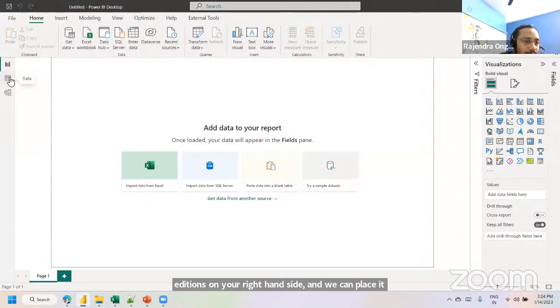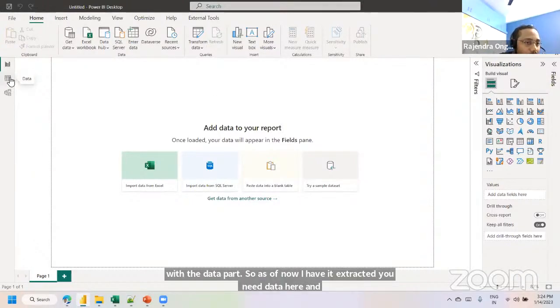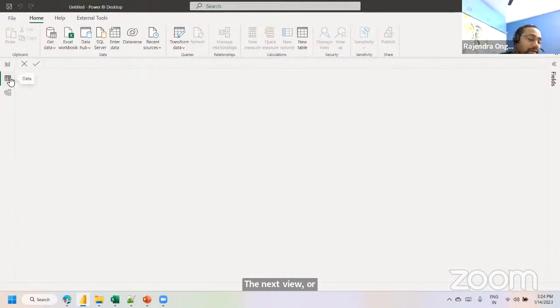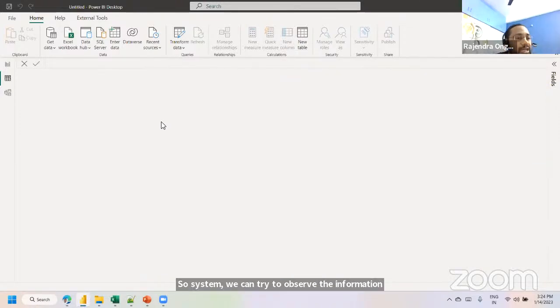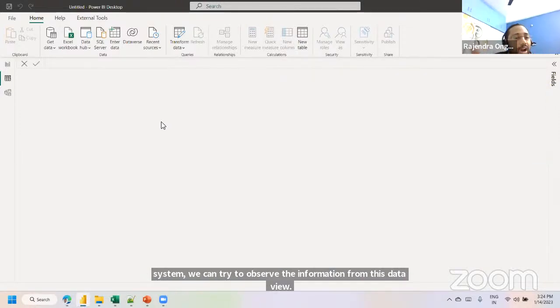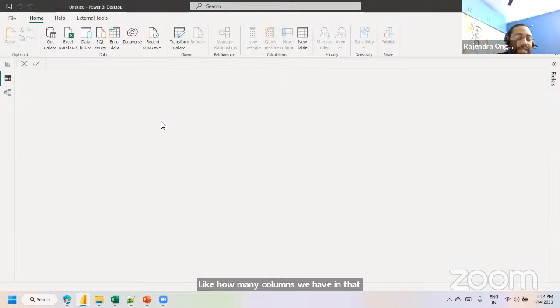The next view, or tab, we are going to call the data view or data tab. As of now, I haven't extracted any data. It is completely blank. Whatever tables you extract from the backend source system, we can observe the information in this data view, like how many columns we have in a particular table, how many tables we have extracted, and the total number of records.